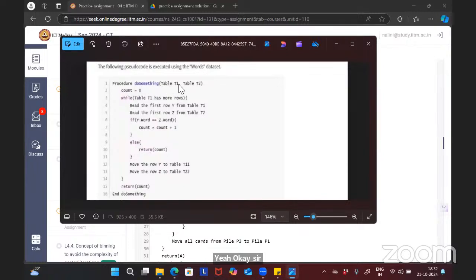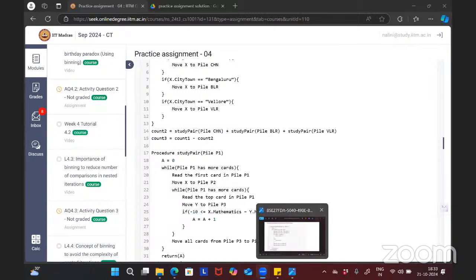Procedure do something of table 1, comma table 2. What is table 1 and table 2? I've sent 2 pictures in the chat, so table 1 and table 2 are given in the second picture.